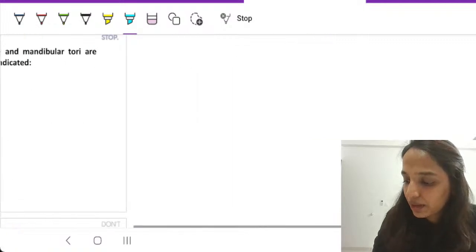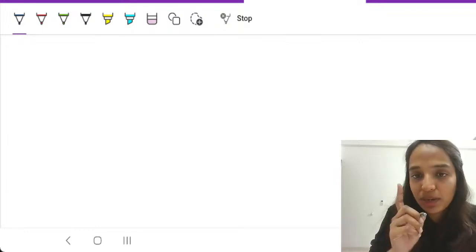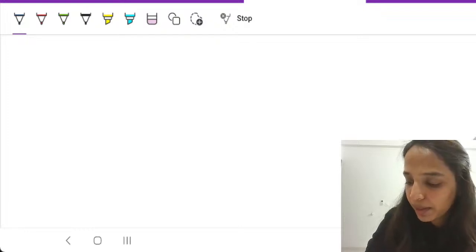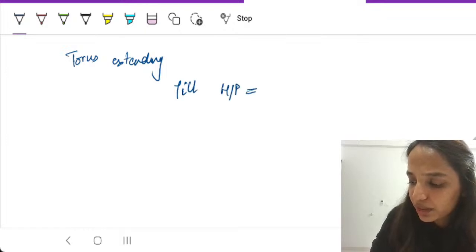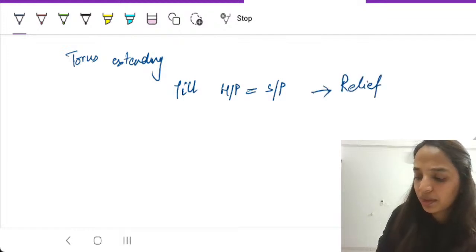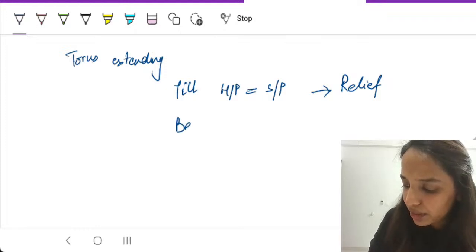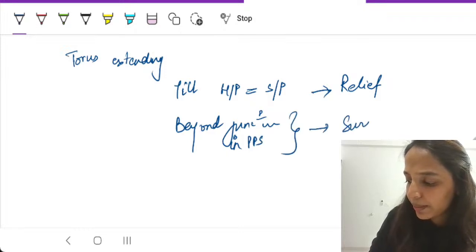Now, generally questions come pertaining to palatal tori about relief or surgical removal. Remember this one simple mantra. Torus extending till the junction of hard palate with soft palate, only and only relief. Okay? And beyond the junction, or it is mentioned, it is in PPS, all of this is mentioned, then surgery.